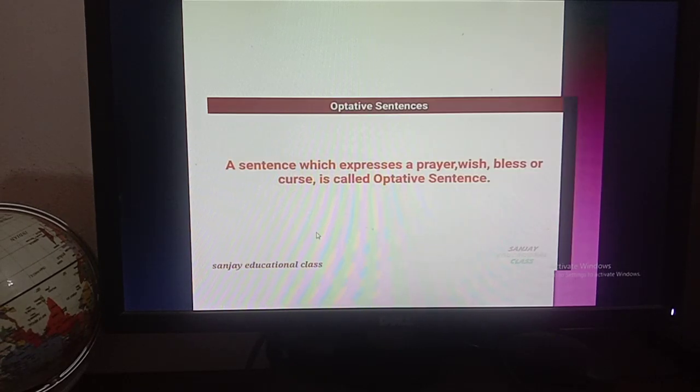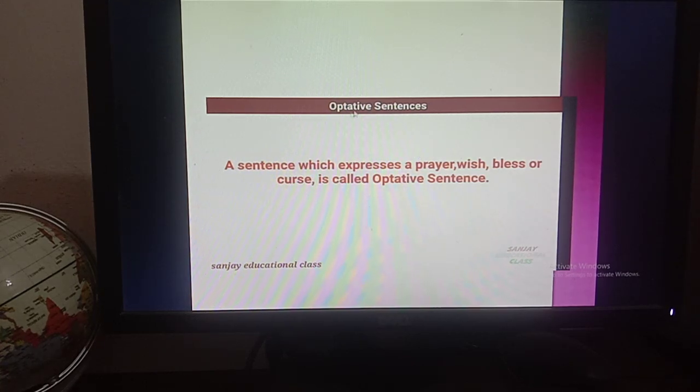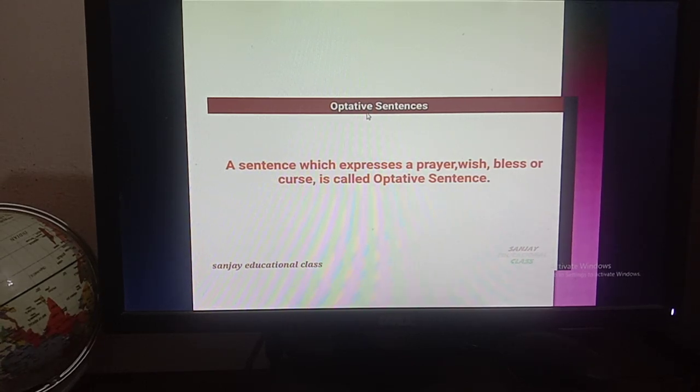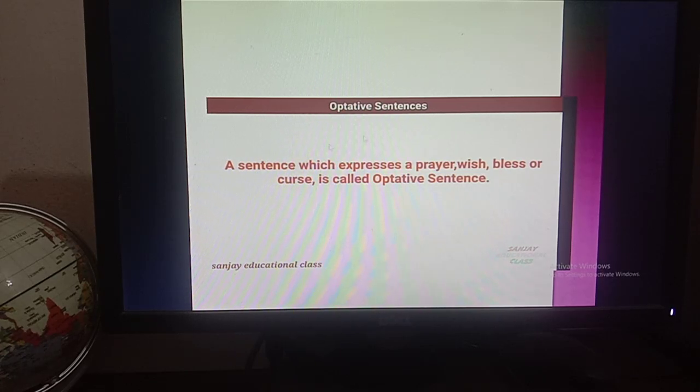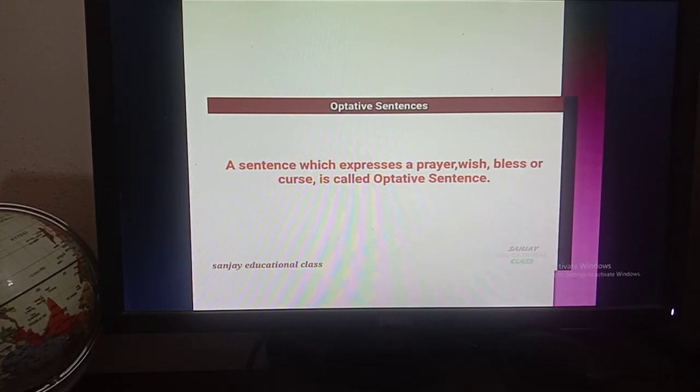Okay. Now boys, there is another sentence, that is the optative sentence, and that is not included in your textbook, but I am going to discuss it because you have to know what an optative sentence is, because in our regular life we always use these types of sentence. So what is the definition of this sentence? A sentence which expresses a prayer, wish, blessing or curse is called an optative sentence. So in our regular life we always express our prayer, wish, or we bless someone or curse someone. That's why you have to know what an optative sentence is.